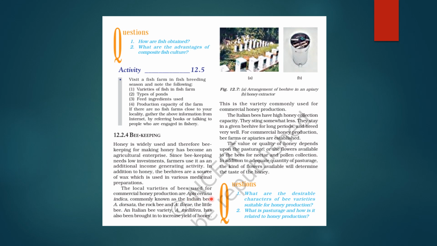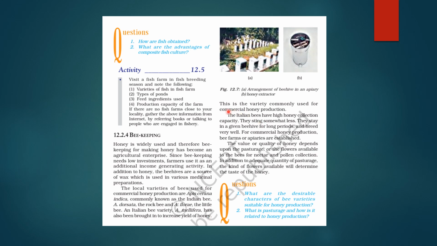Apis cerana indica, which is commonly called the Indian bee. Apis dorsata, the rock bee. Apis florea, the little bee. Okay. Italian bee variety Apis mellifera. It has also been brought in to increase the yield of honey.